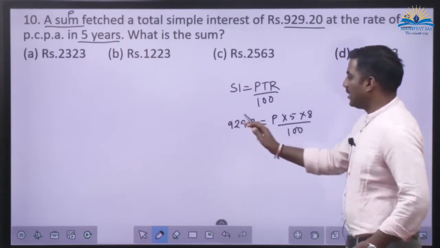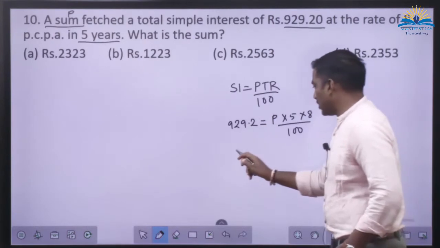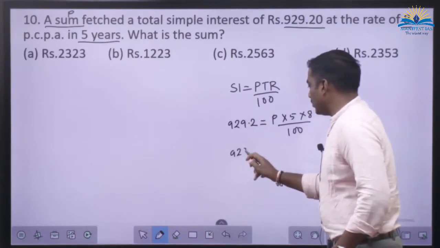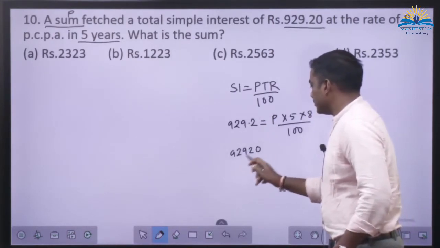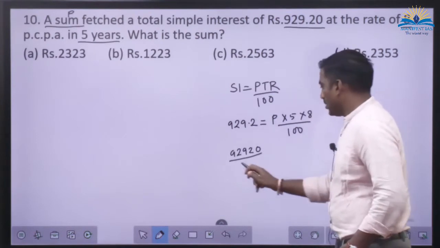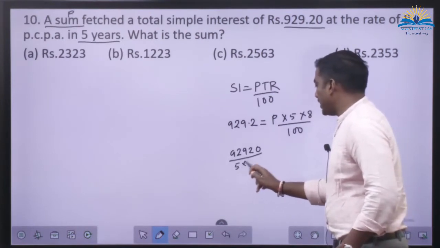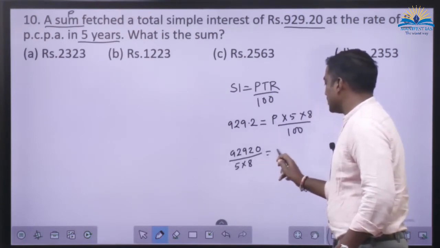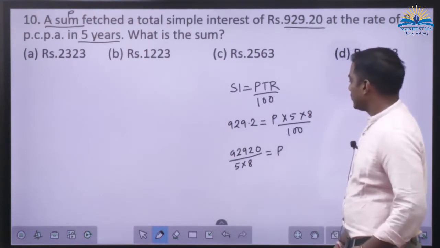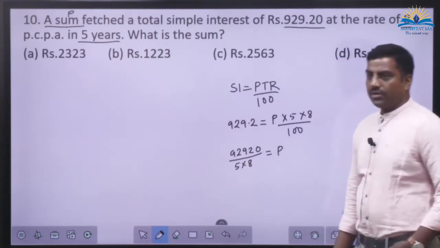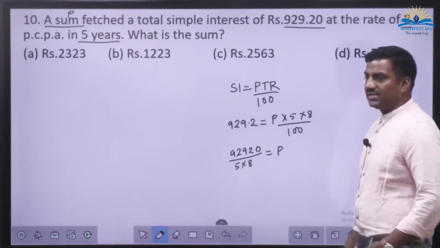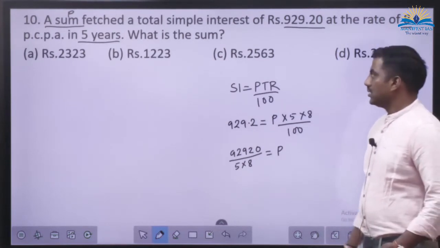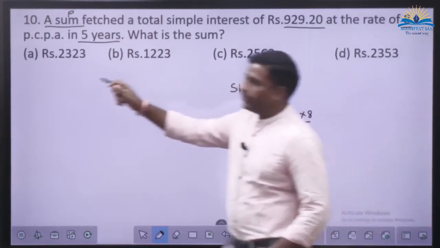When I take this and multiply, it will become 9292 into 10 divided by 5 into 8 is equal to P. Quick. So what is the answer? It is 2323.